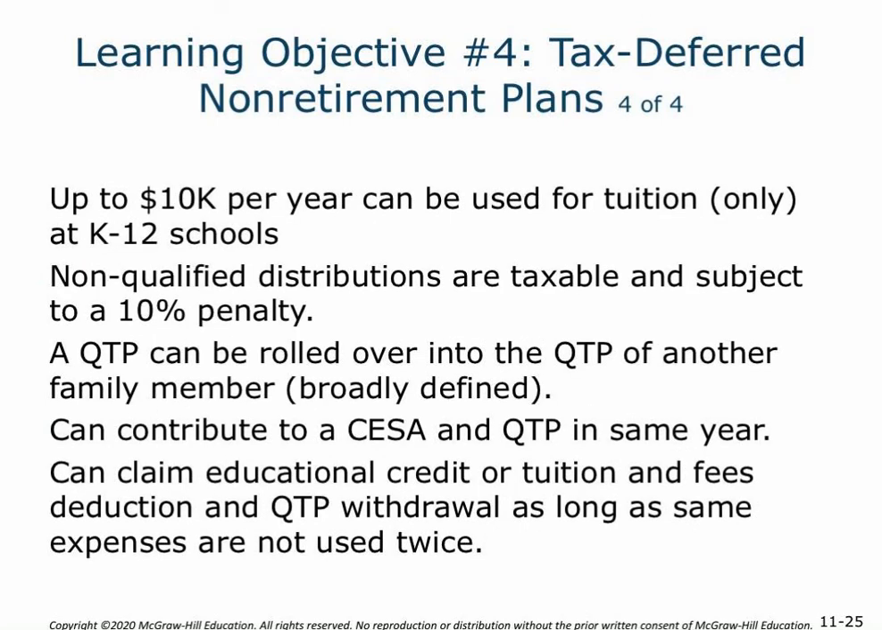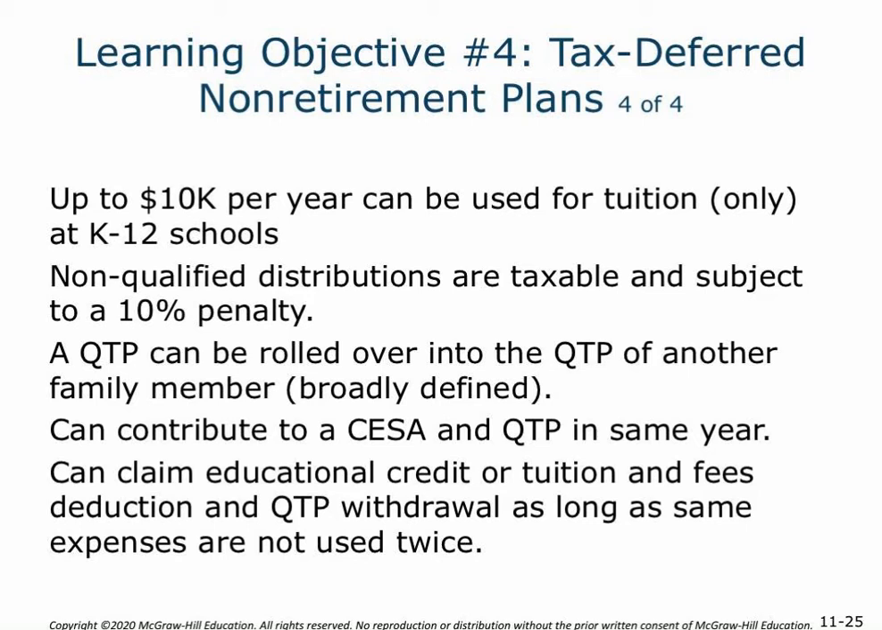You can also use up to $10,000 per year for tuition at K through 12 schools. So this would be if a beneficiary were to attend, say, a private high school or private elementary or middle school, then $10,000, but only for the tuition is what that's going to be used for. Non-qualified distribution, so if you take money out and don't use it for one of the intended purposes, it's going to be taxable, and it's also going to be subject to a 10% penalty.